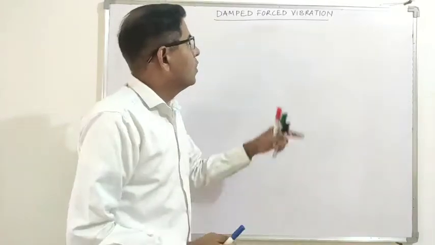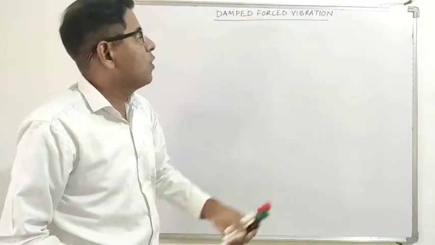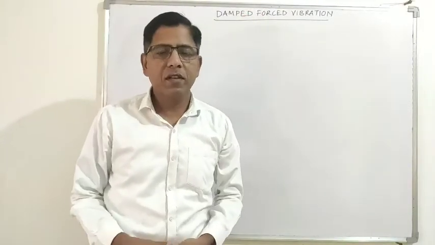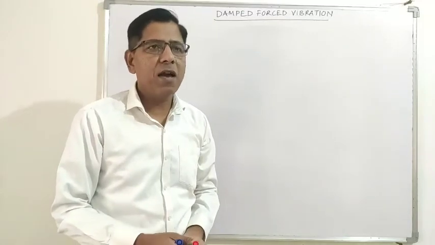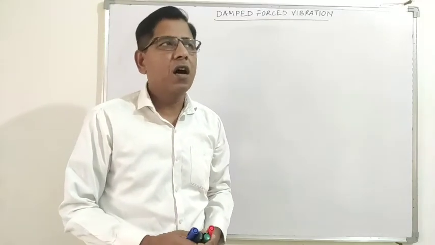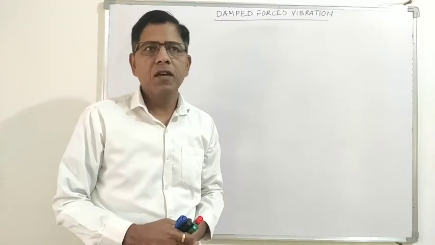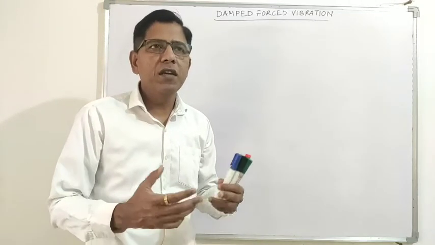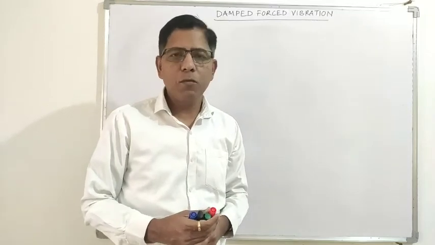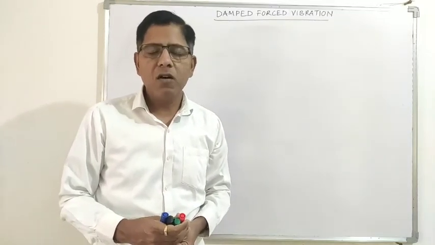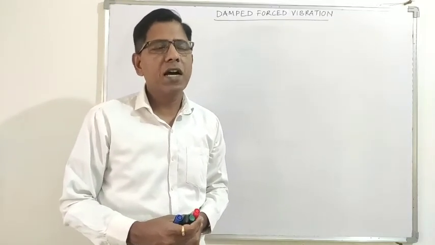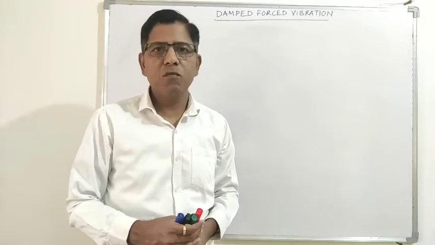Now we will do the analysis of damped forced vibration. We know the vibration analysis process. First we make a vibration model of the system. Then we see its free body diagram. Then we write down the equation of motion by applying Newton's second law of motion.